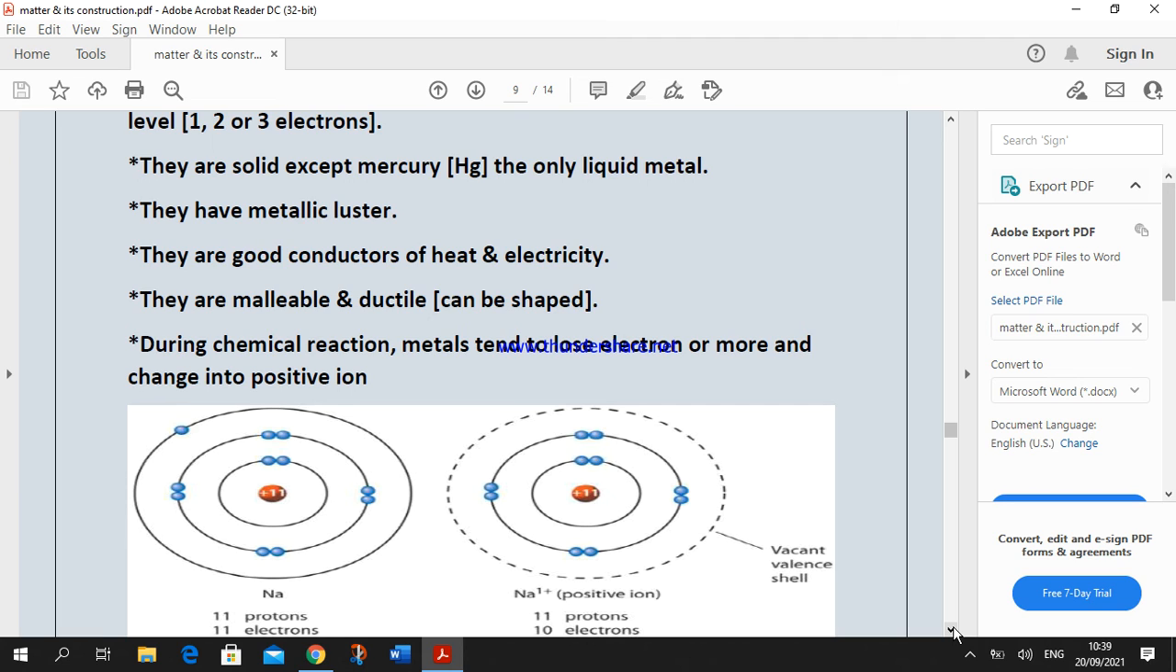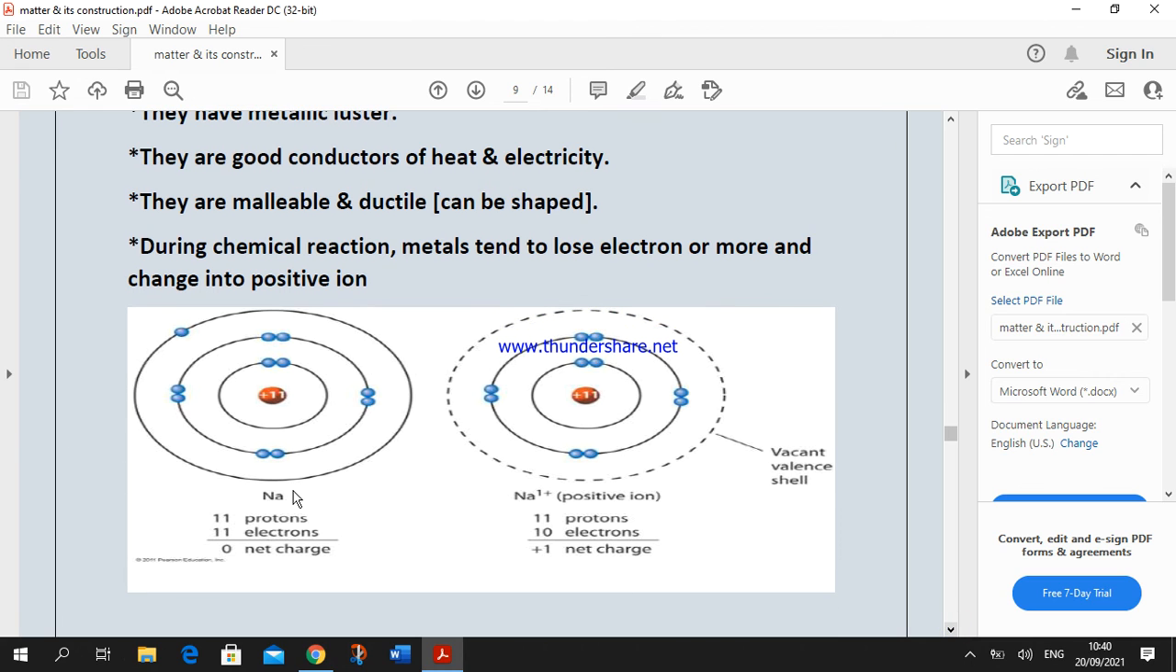metals tend to lose one electron or more and change into positive ions to become stable. The atom of the element reaches stability by attaining the electronic structure of the nearest noble gas. Look at this sodium atom. The sodium atom contains 11 protons and 11 electrons, and this structure makes the sodium unstable.